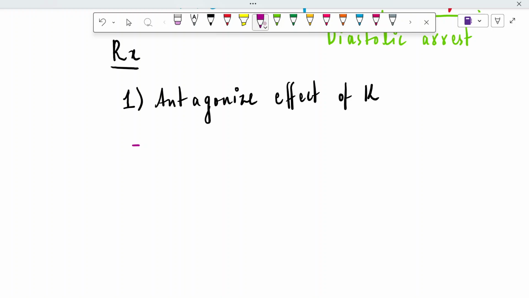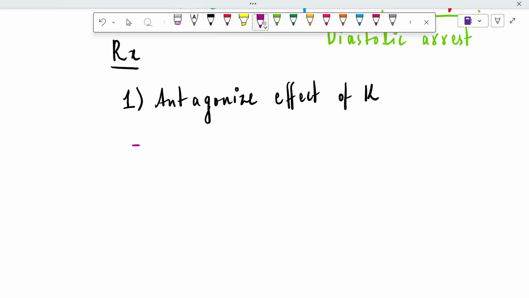So calcium gluconate. First is the calcium gluconate. It antagonizes the effect of potassium. The second is the calcium chloride, and third one is the calcium carbonate. And there is a twist, I will tell you. Calcium carbonate is not used, but calcium gluconate and calcium chloride antagonize the effect of potassium.